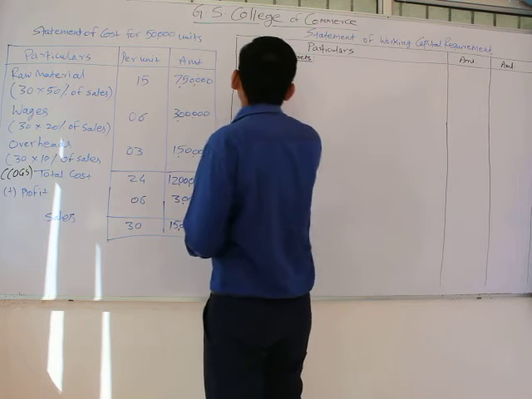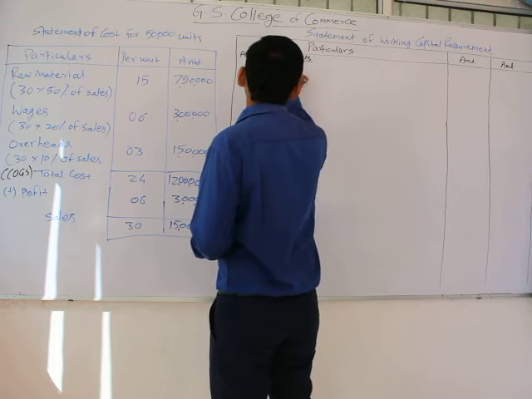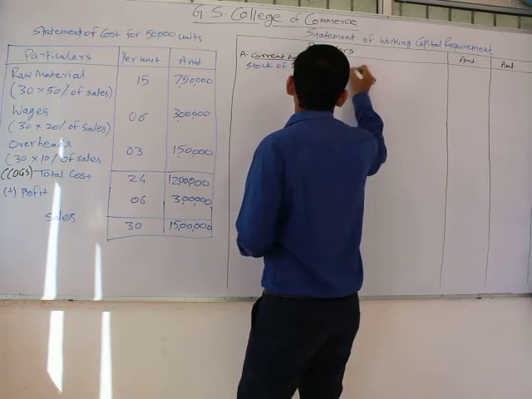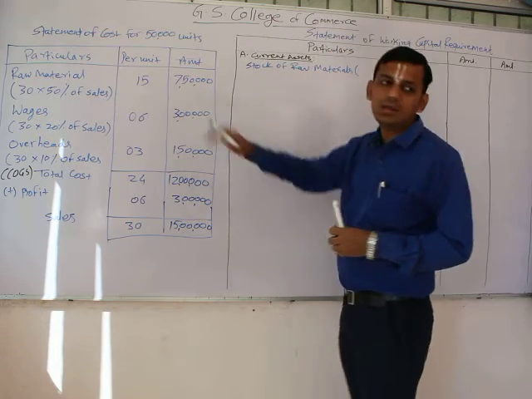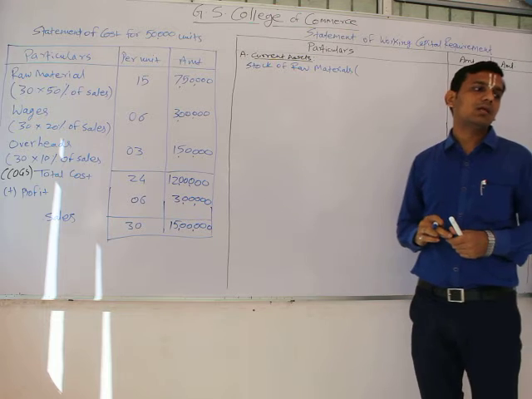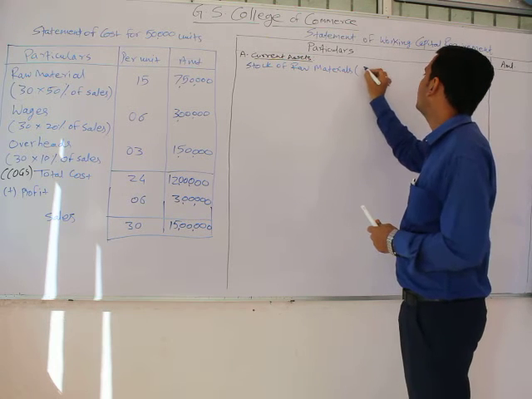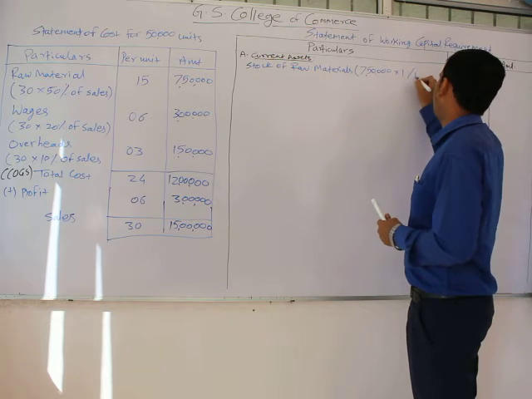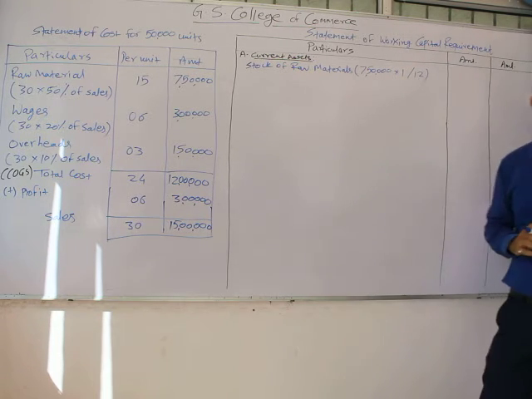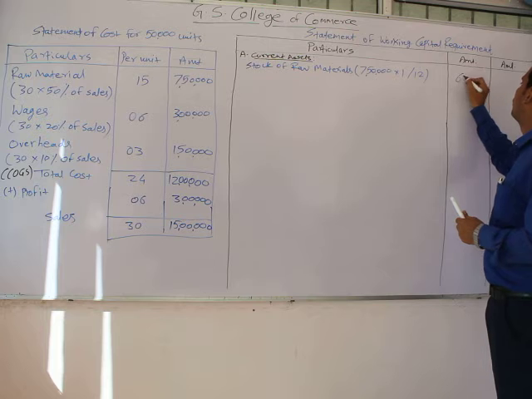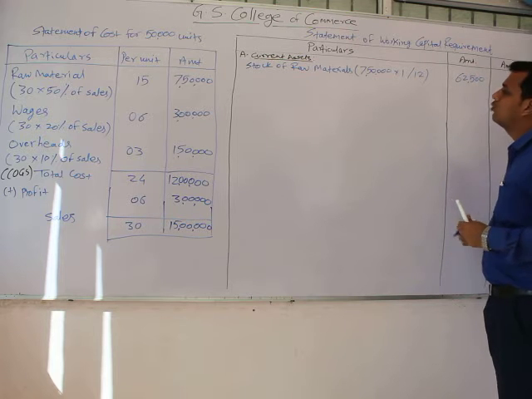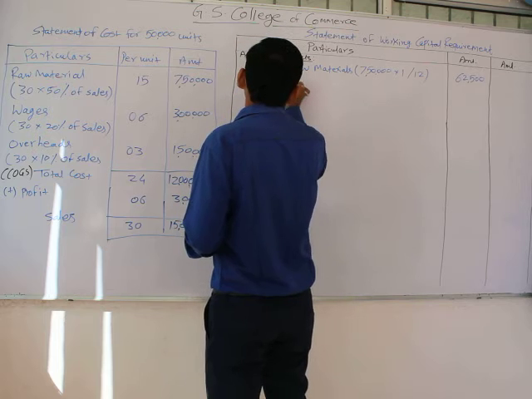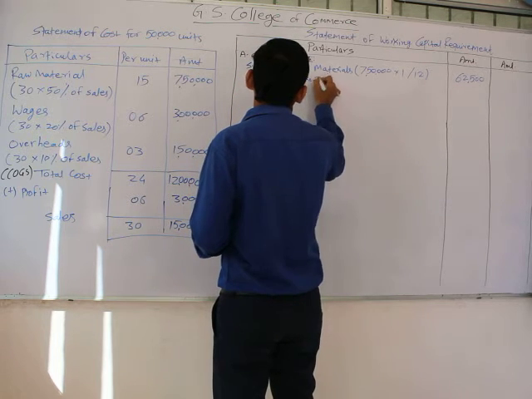So what is the information related to the current assets? First of all, given is the stock of raw material. The amount of raw material is 7,50,000 and the period for which stock is lying with us is 1 month. Therefore, 7,50,000 into 1 divided by 12 would amount to rupees 62,500.